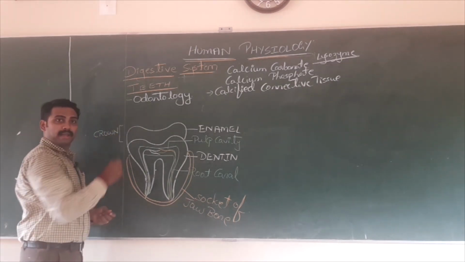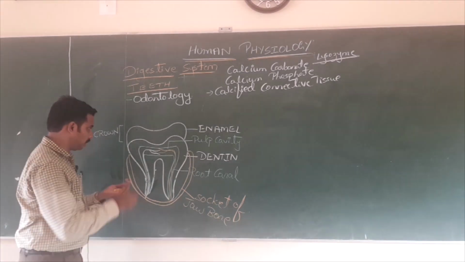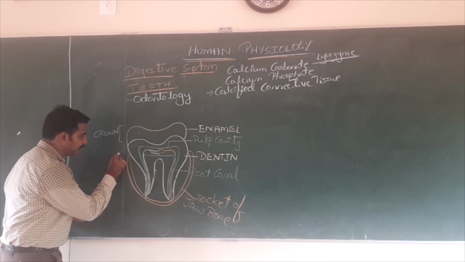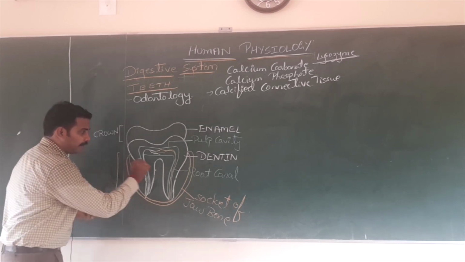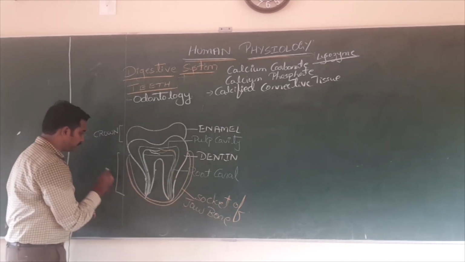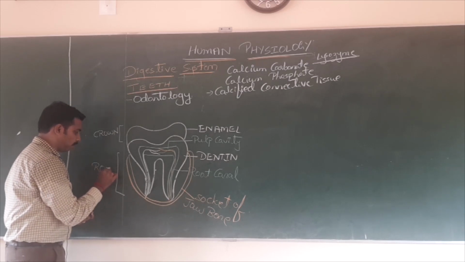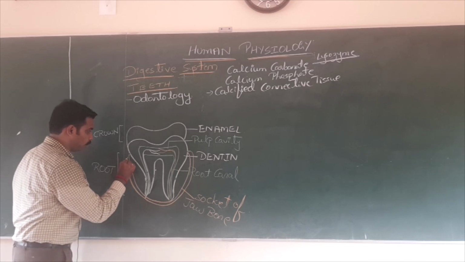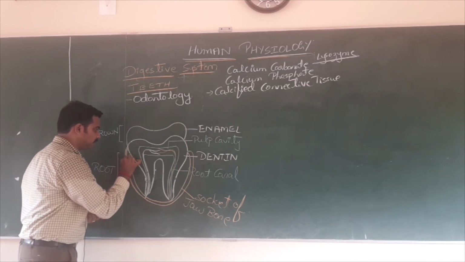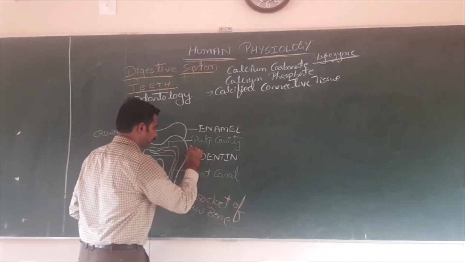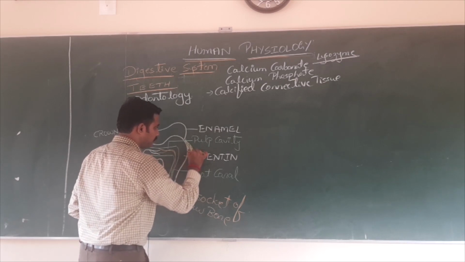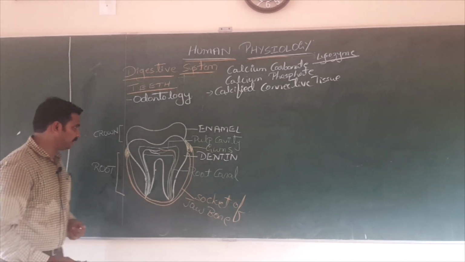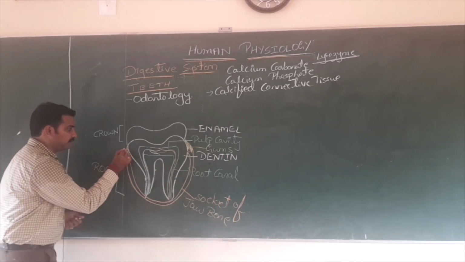The part of the teeth that is hidden inside, which is hidden in the socket of the jawbone, is called root. Some part of the teeth is covered by what? Covered by gums. This junction between crown and root, which is lined by gums, is called neck.